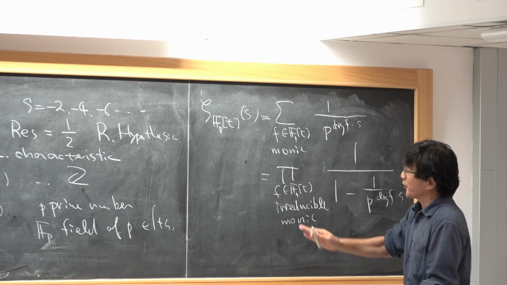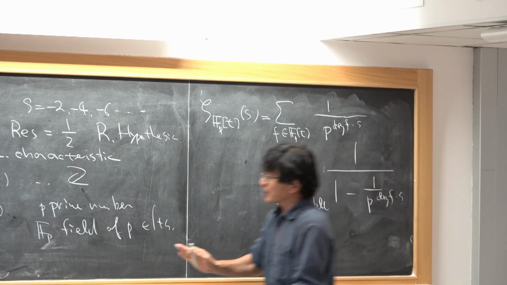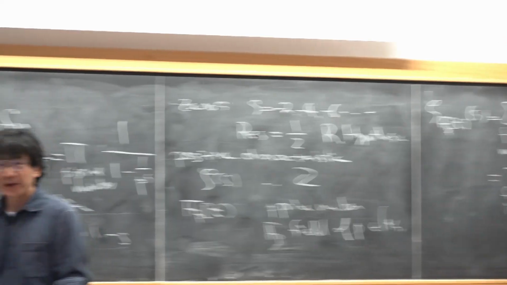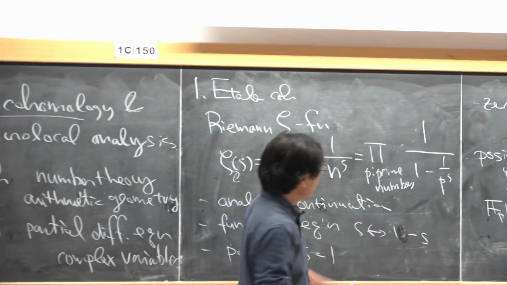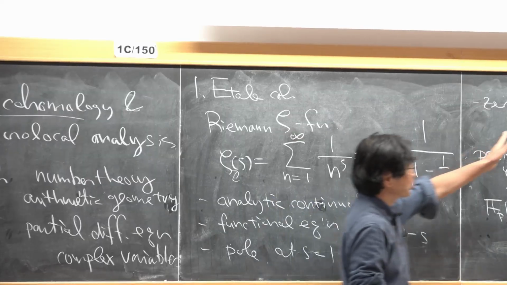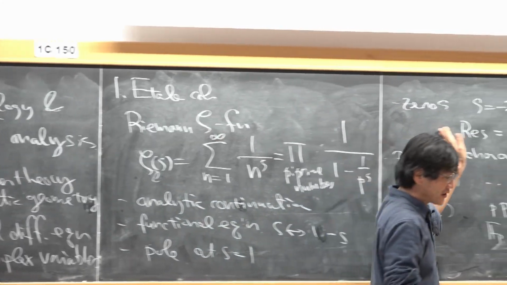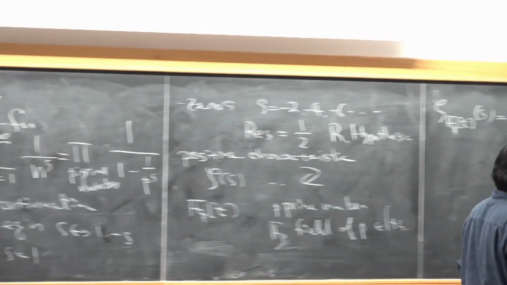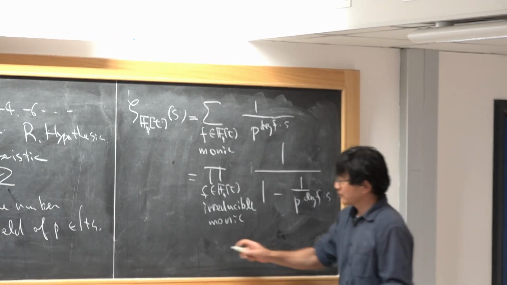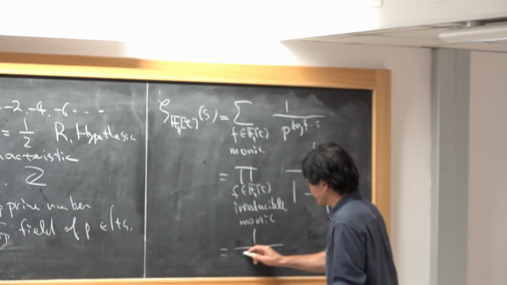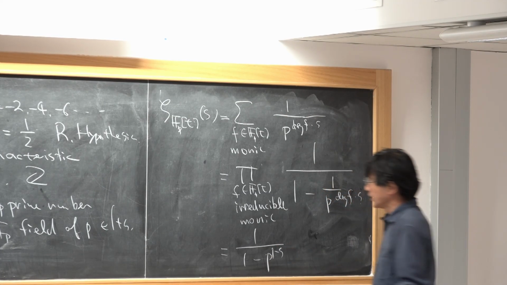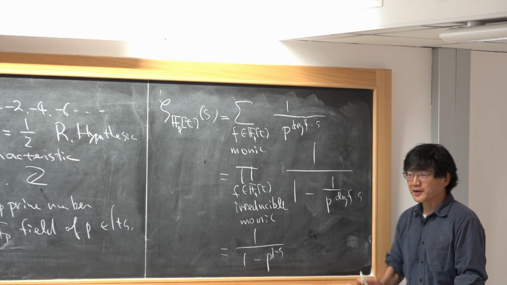But there is a big difference. The Riemann zeta function is a very mysterious function. It satisfies nice properties, but there is a big mystery around it. But this function you can compute easily. It is simply like this. So this is a very elementary function.